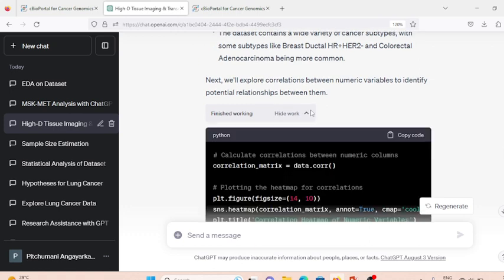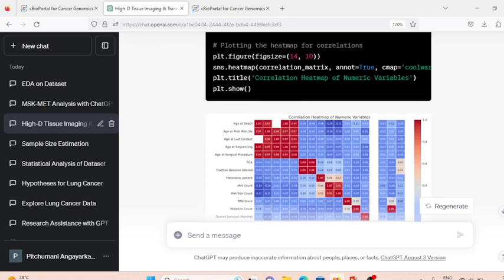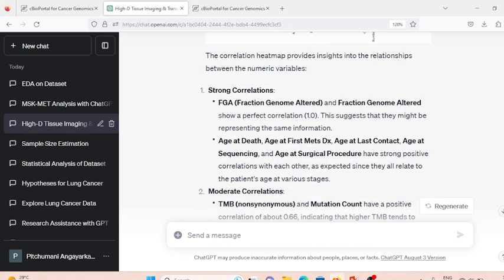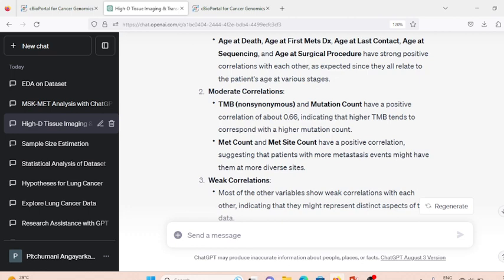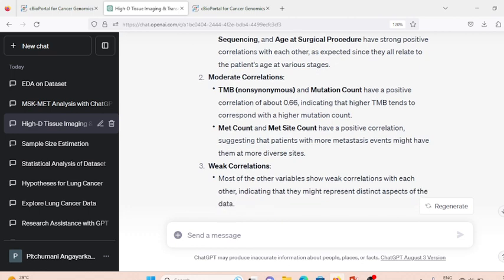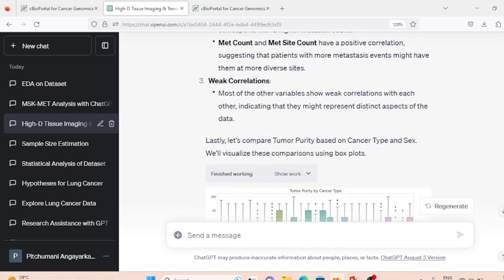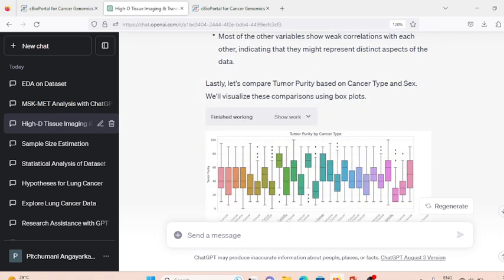Then it has given me the Python code to understand the correlation or the relationship between the numerical variables, and it has drawn the inferences about the strong correlation that exists between FGA, the age at death, and age at first meds and last contact, and the sequencing and the surgical procedure, the moderate correlation that exists between the TMB and med counts, and the weak correlation. Most of the other variables seem to have the weak correlation in this particular case.